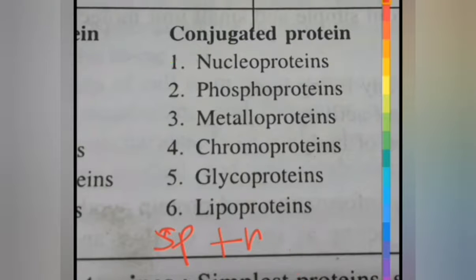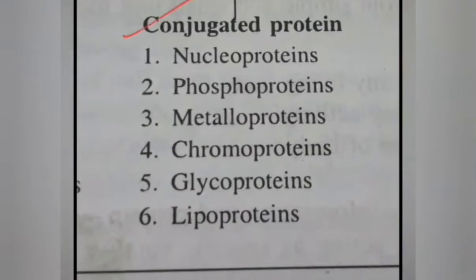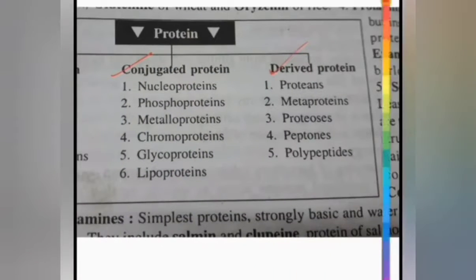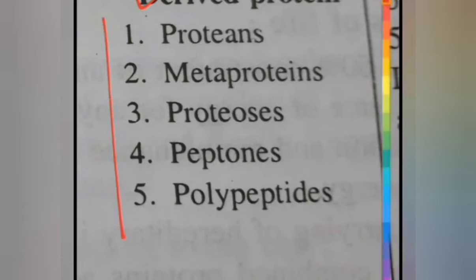Next, let me clear this and I will move on to the next one, which is the derived protein. Now, to define derived proteins, these proteins are obtained as intermediate products during hydrolysis of a simple or conjugated protein. Means when we break down a conjugated protein or a simple protein, after that the protein that we derive is known as a derived protein. Clear? The examples are these: proteans, metaproteins, proteoses, peptones, polypeptides.